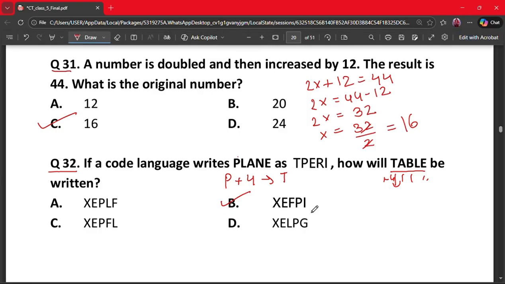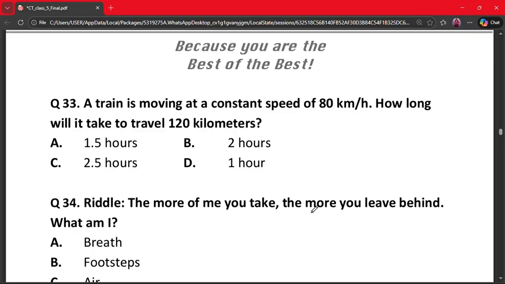Moving on to the next question. Question number 33. A train is moving at a constant speed of 80 km per hour. How long will it take to travel 120 kilometers? A. 1.5 hours, B. 2 hours, C. 2.5 hours, and D. 1 hour. So here time is equal to distance divided by speed.